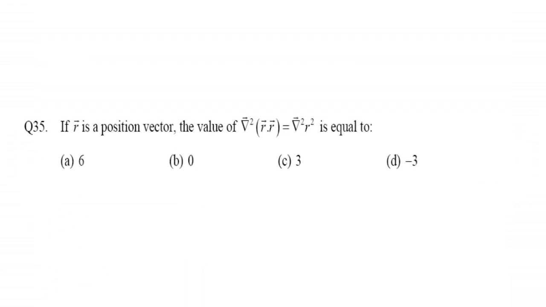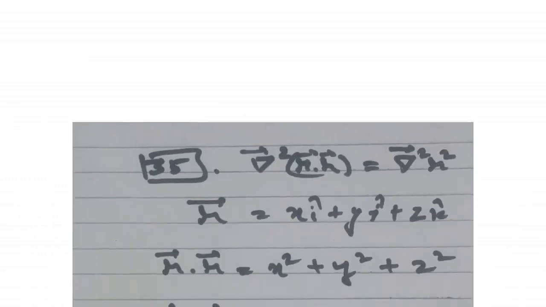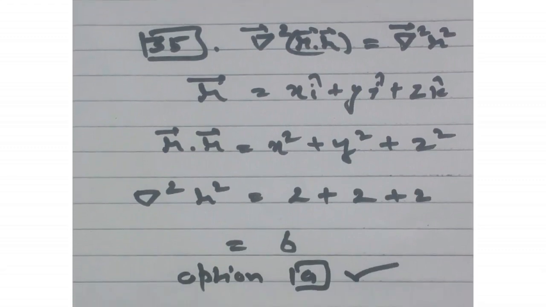Now the question number 35 is, if r vector is a position vector, the value of del square r dot r equal to del square r square is equal to, so here r is the position vector which is equal to x i cap plus y j cap plus z k cap. Now here r dot r will equal to x square plus y square plus z square. So del square r square will equal to 2 plus 2 plus 2, which is equal to 6. So here option A is our right answer.